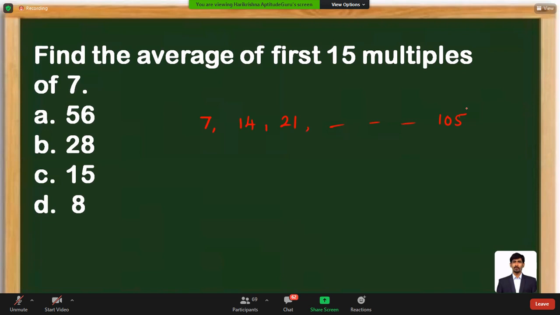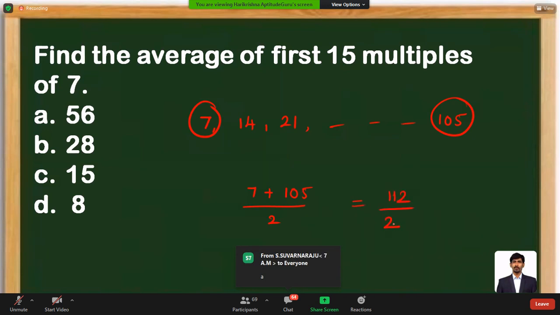So they are asking for the average of all these numbers. The average will be given as first term plus last term by 2. We can use that formula in making the answer choice. First term is 7, last term is 105. So first plus last by 2 will give your answer. So this plus this by 2, that is nothing but 112 divided by 2. That's nothing but 56.